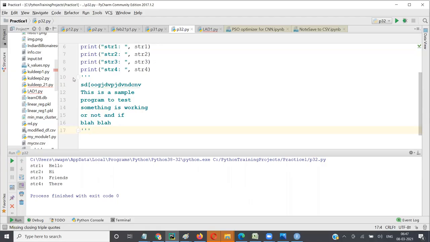So triple quotation, we have now seen 2 uses. Earlier we knew only that it can take a string value and you can operate on it. But now you can even give a multi-line comment using triple quote.